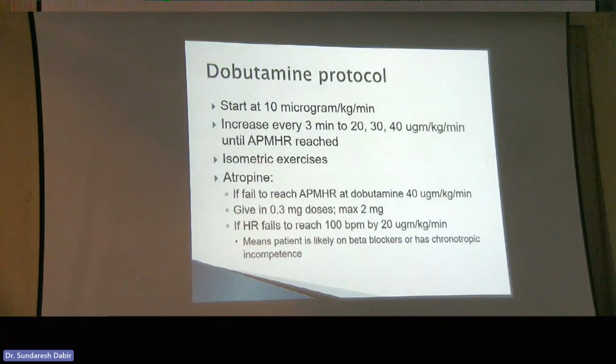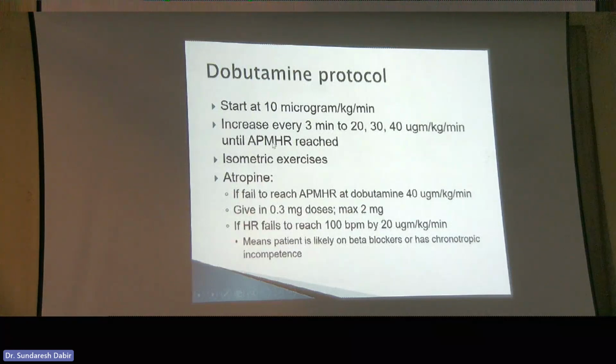How do you start? You're going to start at 10 mics per kilogram per minute. Typically, you have a table in your echo lab that tells you how many milligrams that is to mix into the syringe. If it's a viability study, instead of starting at 10, you will start at 5 mics. And then whatever it is, whether it's viability or ischemia, you increase the dose every 3 minutes to 20, 30, 40, until you get to 85% of your age predicted maximum heart rate.